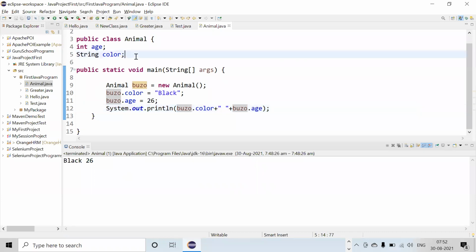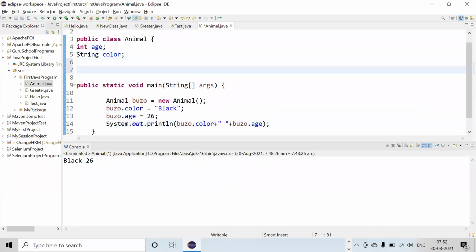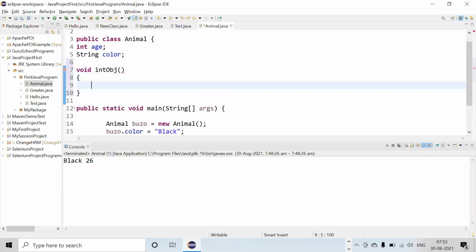Suppose I'm writing one method. This is a string color. Now I'm writing one method, void. Return type is very much important. Okay, return type is important. See, again, when I'm writing a method, I'm writing integer object. Like O, I have written capital, but I have written small. So this is just an indentation, I mean, a way of writing.